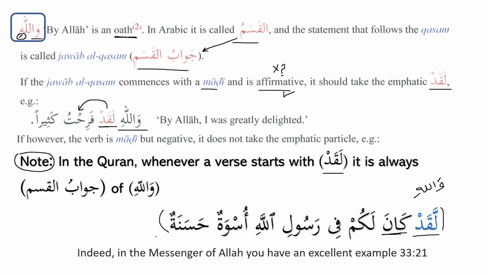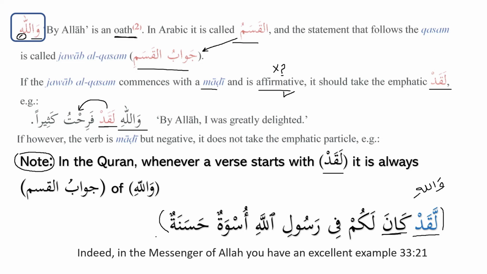Why, by the way, is qasam used in the Quran? One more thing that you should know, that it is also used for emphasis only. Allah subhanahu wa ta'ala does not need to take any oath. He is ar-Rahmanur Rahim. There is no need for Allah subhanahu wa ta'ala. However, this is only to emphasize the importance of that thing for us.